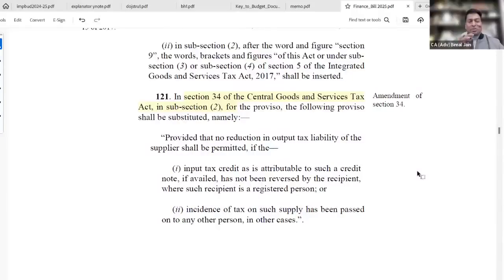For the credit note, simple. If I'm a supplier and you are my buyer, recipient, if I'm issuing a credit note, let's say for 10 rupees, I get adjustment of the tax component on the credit note against my outward tax liability. It is permissible only when you, being the recipient, are reversing credit pertaining to the tax component which is being charged on the credit note. So this reduction in the hands of the supplier is permissible only when the buyer or recipient reverses credit pertaining to the credit note issued by the supplier. This is what the provision is talking about.